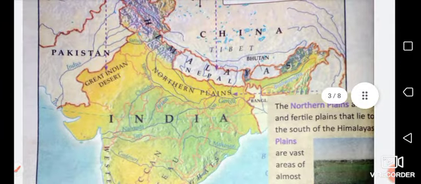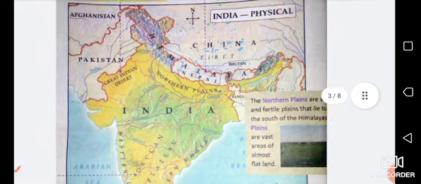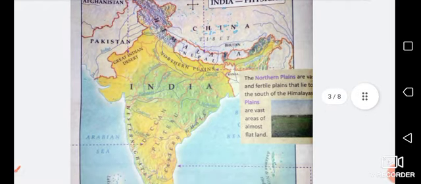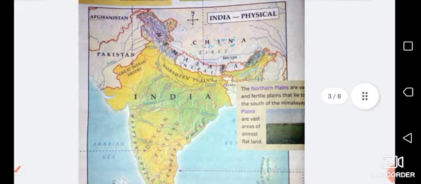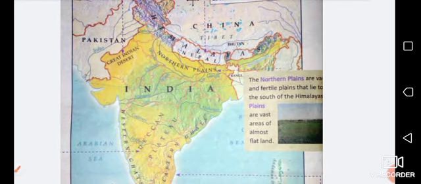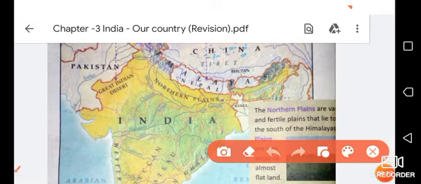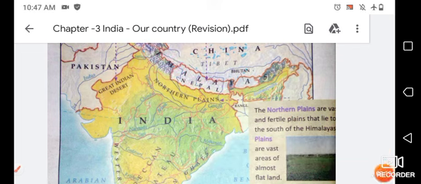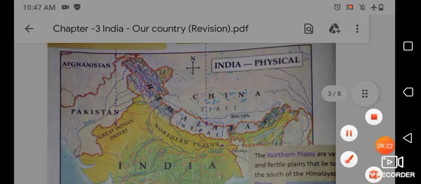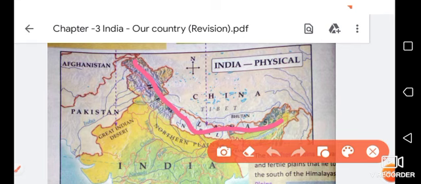Now come to the physical map of India. Let's talk about some features of India on its physical map. Here you can see a large mountain range that is called the Himalayas.